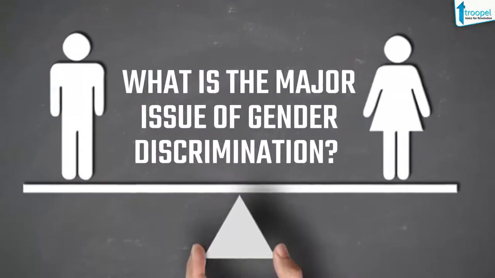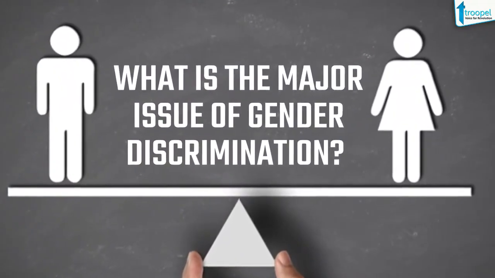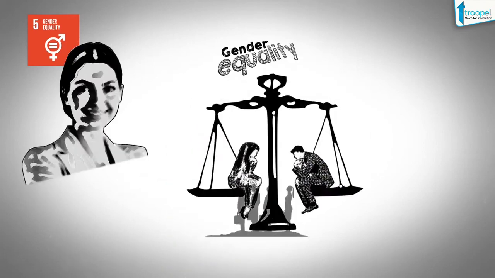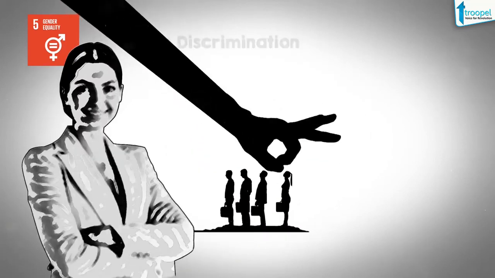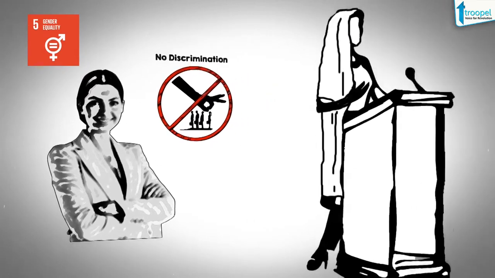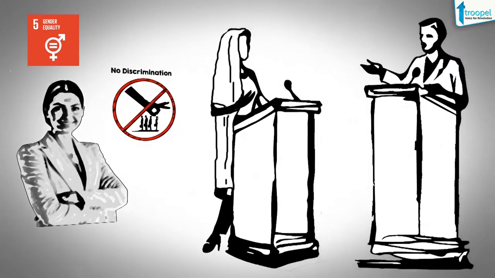And this is the average ratio calculated by the researchers. But the actual condition is worse. And there are many more stats and figures which define the discrimination. But what is the major issue of gender discrimination and what causes gender discrimination? So how can the fifth goal of the SDGs, that is gender equality, be the solution for this problem, and the most important, what can you do? After all, it's about you and your loved ones.